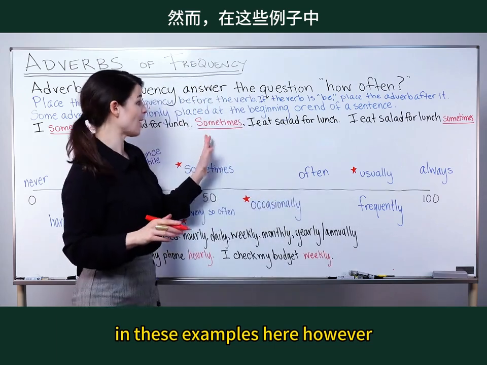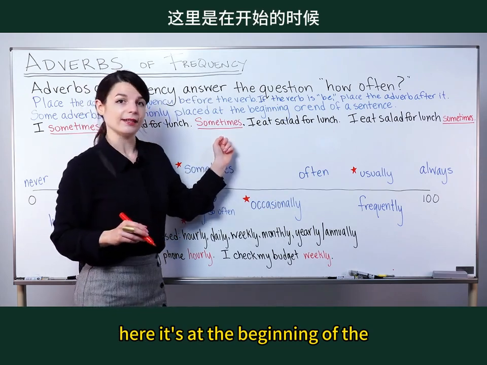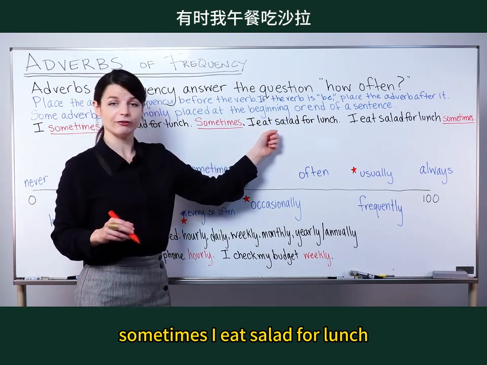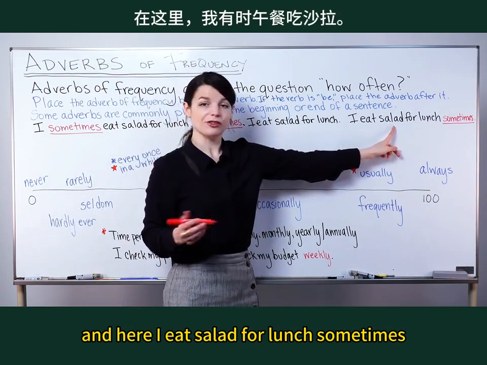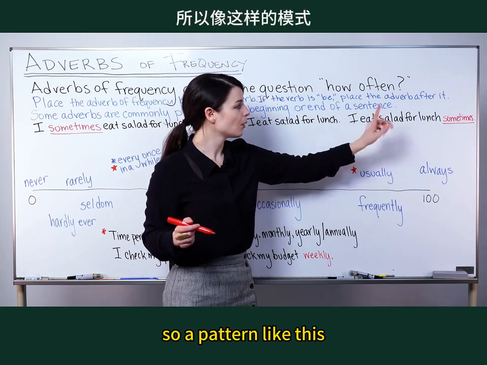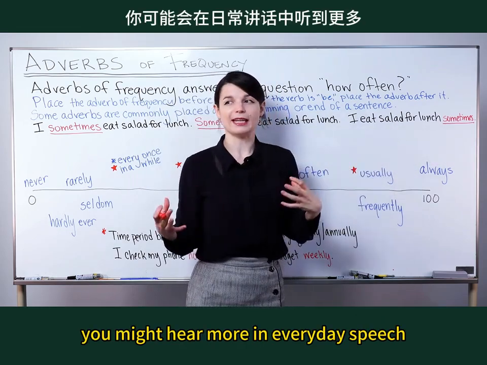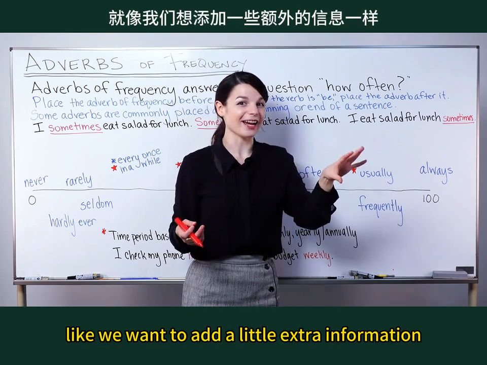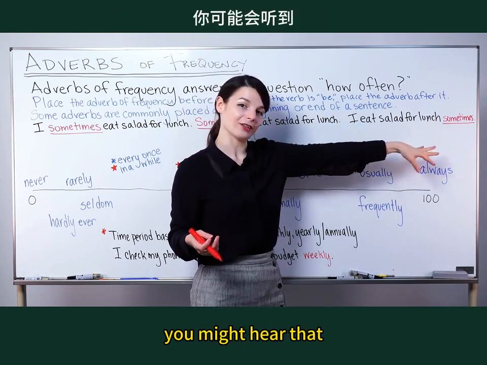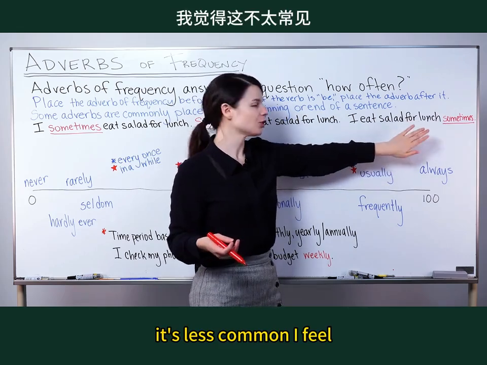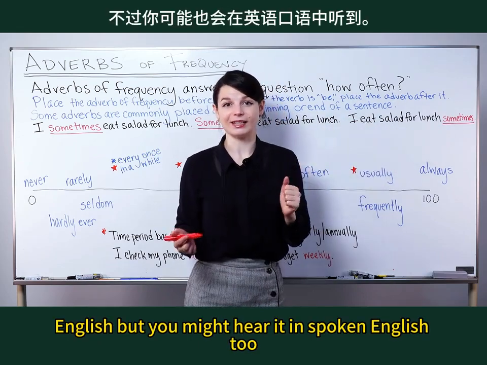In these examples here, however, I've changed the placement of the adverb. Here, it's at the beginning of the sentence. Sometimes I eat salad for lunch. And here, I eat salad for lunch sometimes. You might hear that as well. A pattern like this, where the adverb comes at the end of the sentence, you might hear more in everyday speech, like we want to add a little extra information right at the end, or we just think of something, so we add it at the end. It's less common, I feel, to use something like this in written English, but you might hear it in spoken English too.